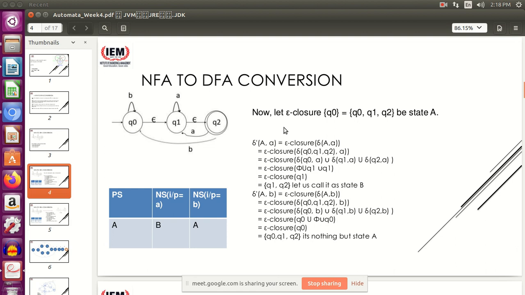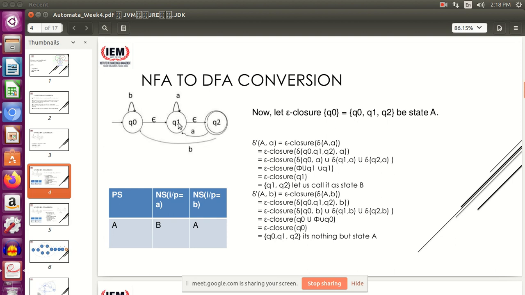You repeat the same thing for all the transitions over the alphabet B. So again just write epsilon closure, transition of A comma B. So again A is broken down into Q0, Q1, Q2, and then for each of these states find the transition for B. So Q0 on getting a B, it remains at Q0, write Q0.